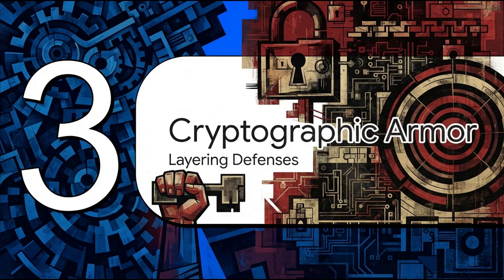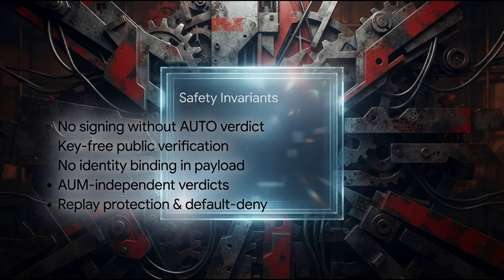Up next, Section 3, cryptographic armor and layering our defenses. So the epistemic spine is necessary, right? But the surrounding cryptographic constraints are what actually lock the cage. Let's rapidly run through these safety invariants. First, no live signing without an auto verdict. Second, key-free verification using only the tenant's public key. Third is the panopticon defense, meaning no identity binding. If there's personally identifiable information in a live payload, it's immediately rejected. Fourth, AOM-independent verdicts, so capital size cannot dictate permissions. And finally, replay protection in a default deny state.